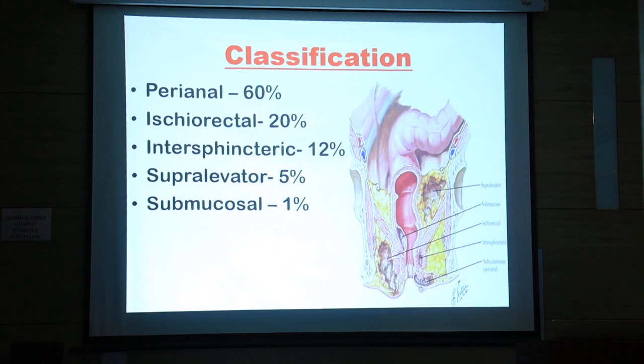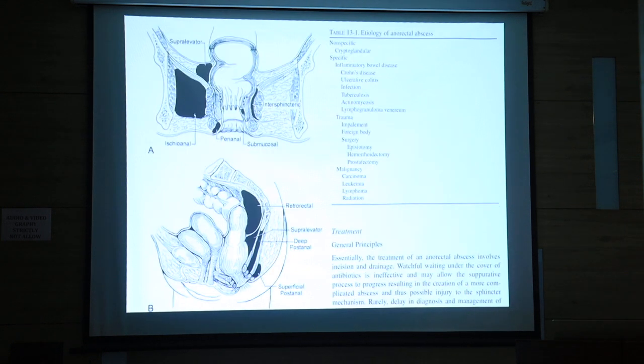The maximum number of cases which we have seen is perianal abscess, which is 60%. Ischiorectal is 20%, intersphincteric is 12%, supralevator is 5%, and submucosal is almost 1%. So now this is the etiology of anorectal abscess.